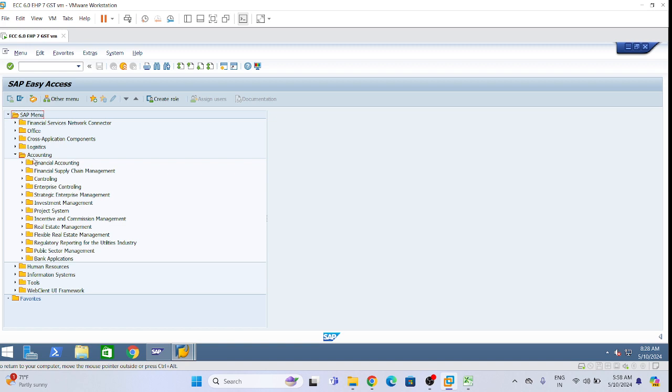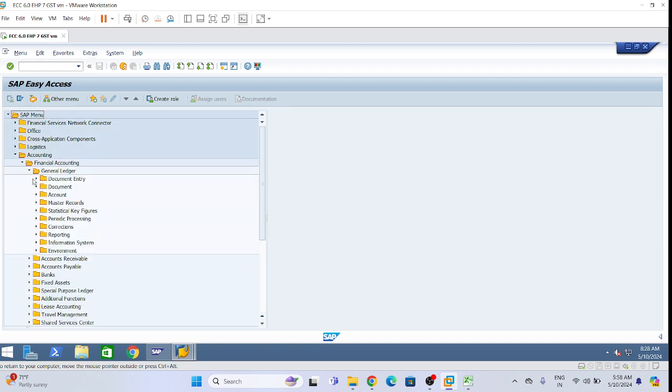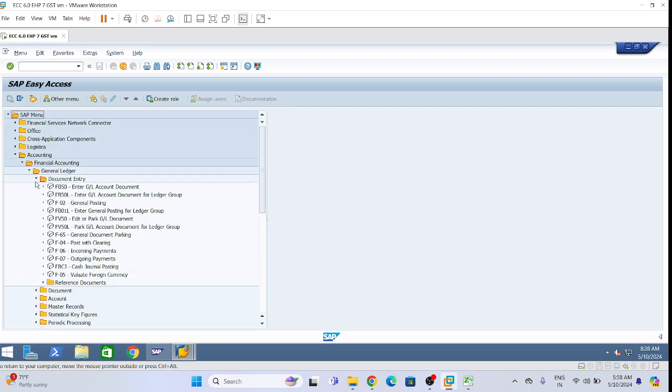Write down the path: SAP menu, accounting, financial accounting, GL document entry, cash general posting. The T code is FBCJ. So we will come here.